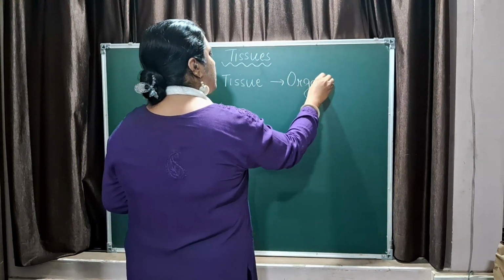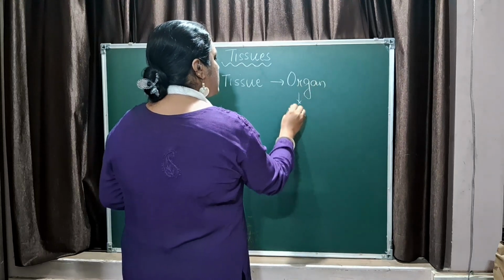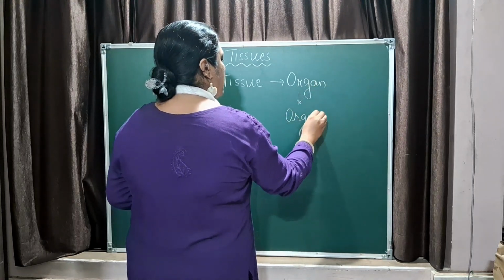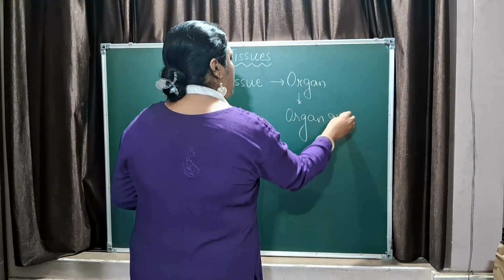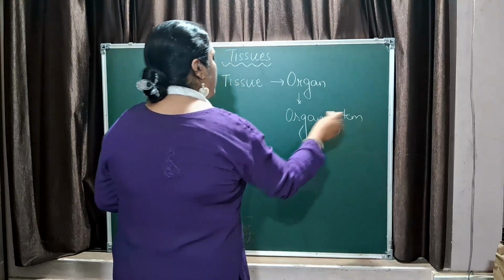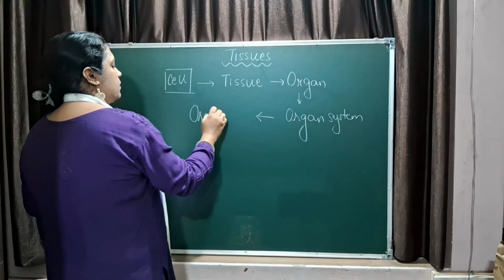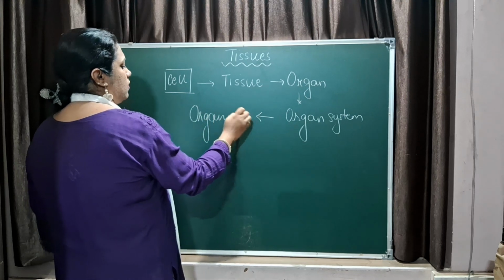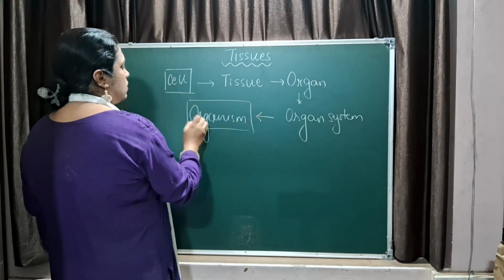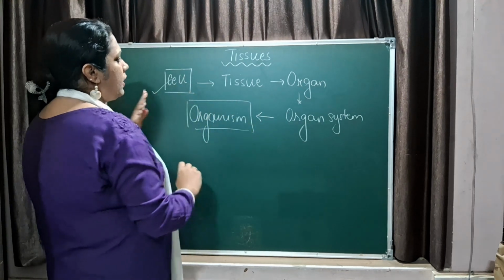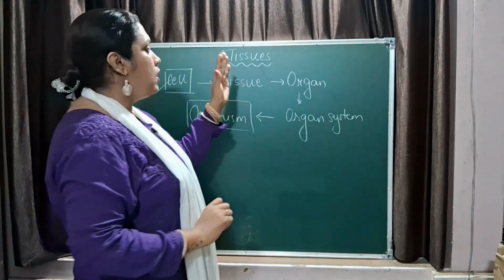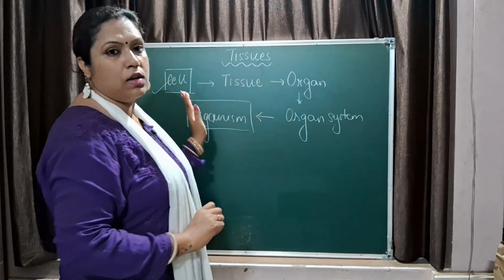When organ comes together, they form organ system, and too many organ systems combine together to form the organism. That is you or me, correct? The cell is the building block, finally leads to the formation of tissue, then organ, organ system and organism.